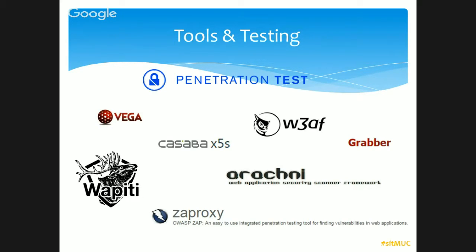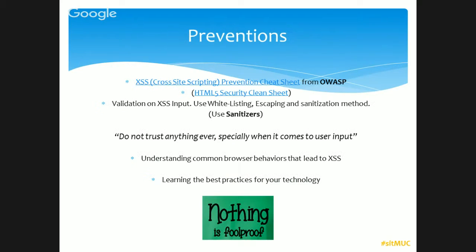And here are some tools currently used by pen testers. But what we understand is that none of the tools is foolproof for XSS, so we have to make some prevention. There are cheat sheets available from OWASP, an open security community for security teams. We have to use validation against XSS, such as whitelisting and escaping. We have all mentioned to build your own sanitizer. It's very important to build it and not trust any other tool. Build your own sanitizer based on your experience and your testing. Use the best practices.